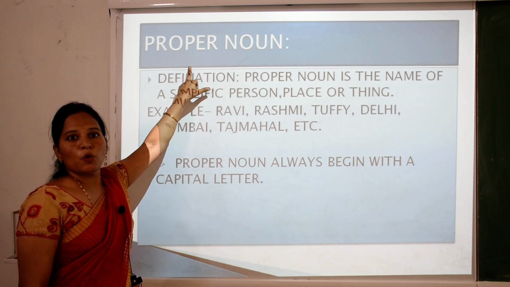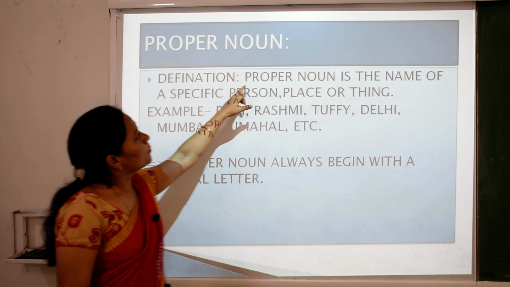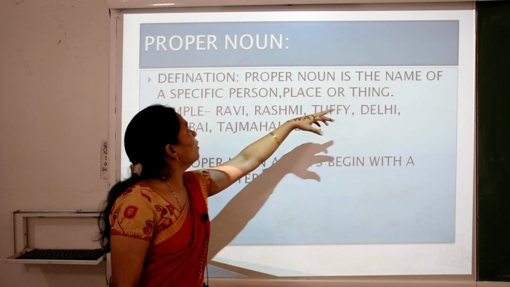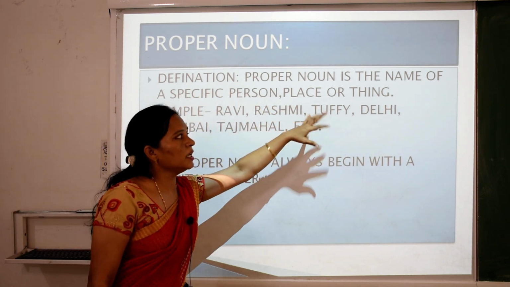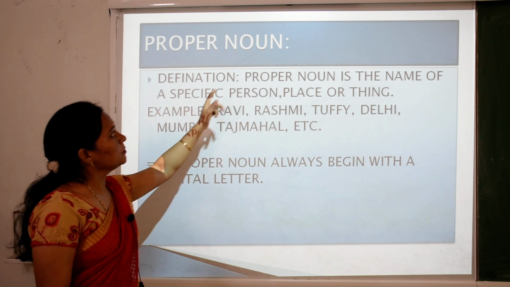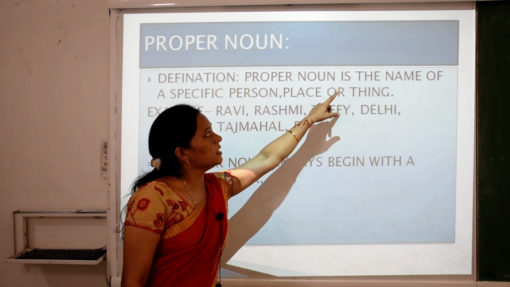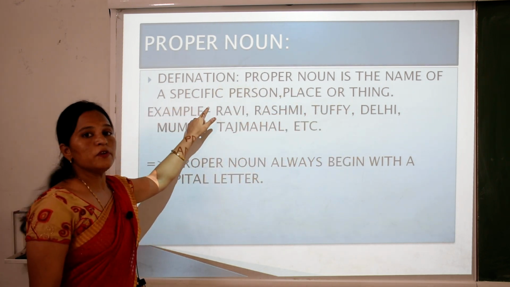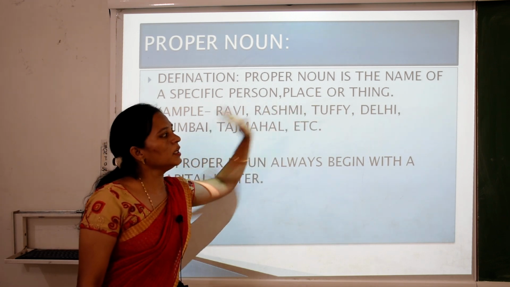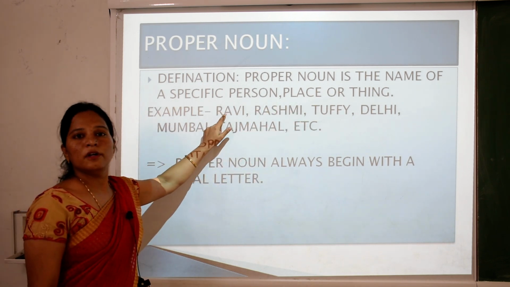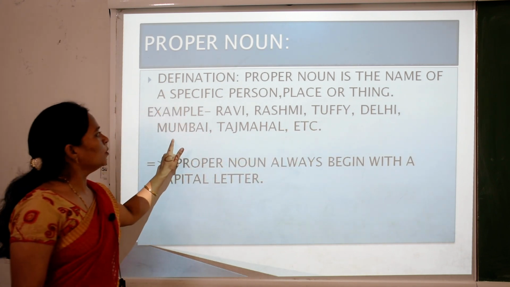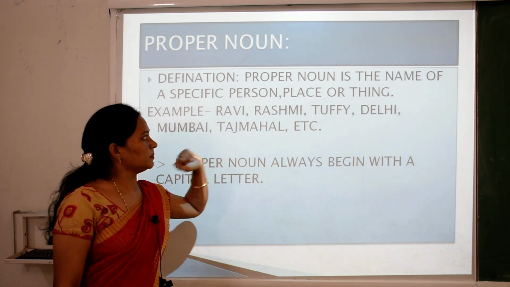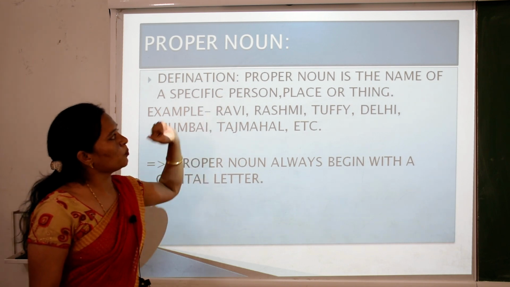Proper noun. What is proper noun, children? A proper noun is the name of a specific person, place or thing. I repeat this definition. Example: Ravi, Rashmi, Tuffy, Delhi, Mumbai, Taj Mahal, etc.